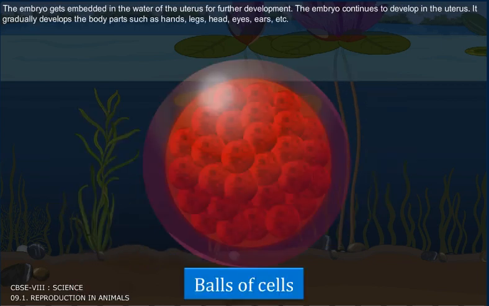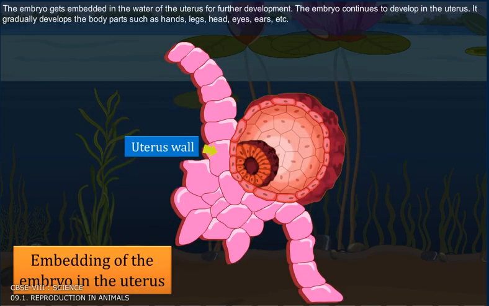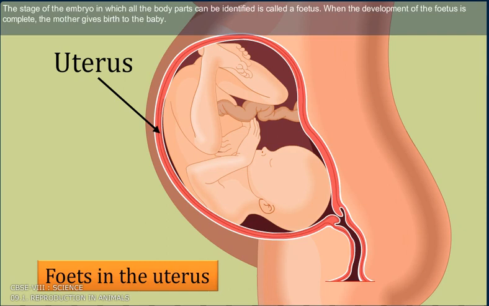The embryo gets embedded in the wall of the uterus for further development. The embryo continues to develop in the uterus. It gradually develops the body parts such as hands, legs, head, eyes, ears, etc. The stage of the embryo in which all the body parts can be identified is called a fetus. When the development of the fetus is complete, the mother gives birth to the baby.